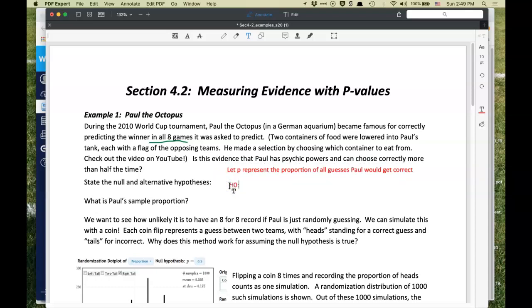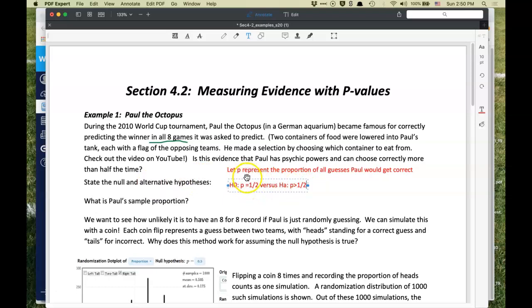Our null hypothesis is that P is 1/2. That is, he's just guessing, versus the alternative hypothesis that he's doing better than guessing, so P greater than 1/2. It's definitely a one-sided alternative. We're not really interested in whether he could do less than 1/2, because if that were the case, it means he's not just guessing but purposely guessing wrong, although if we were guessing against Germany, I guess that would be a way of staying alive.